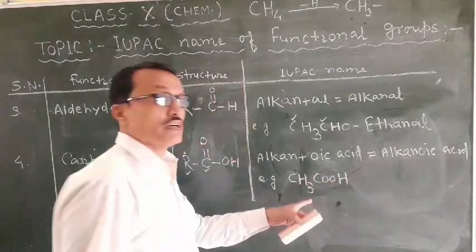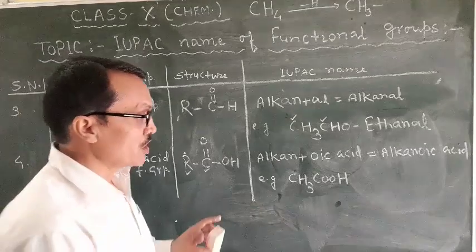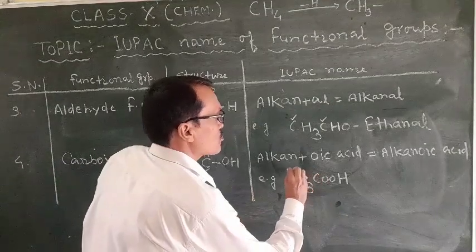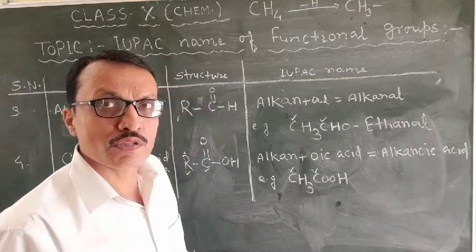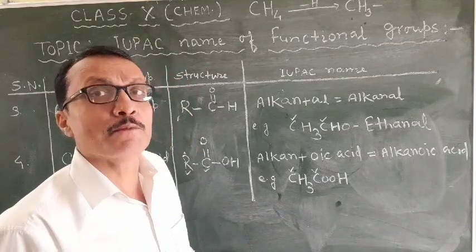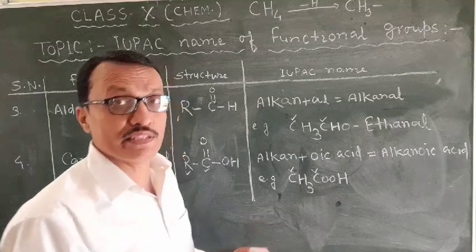For example, CH3COOH. This is a carboxylic acid. So what will be the name here? Already you are looking, there are 2 carbons. So on the basis of 2 carbons, the corresponding alkane will be ethane.